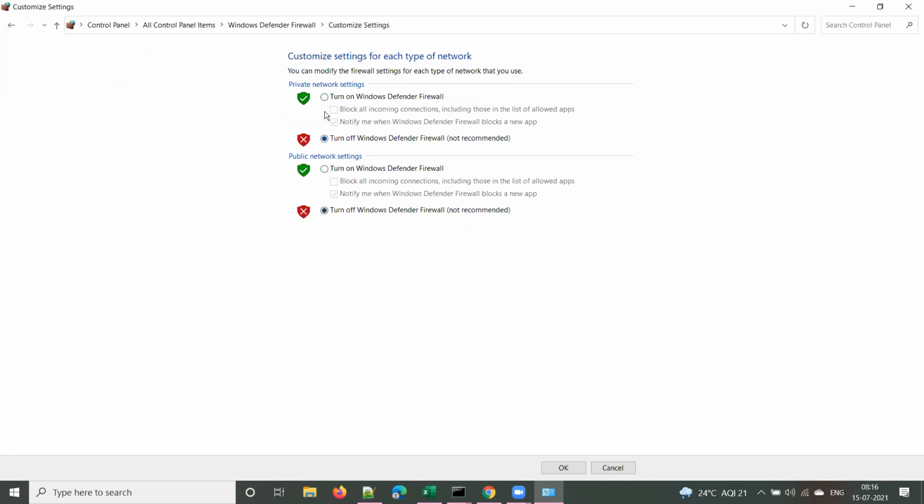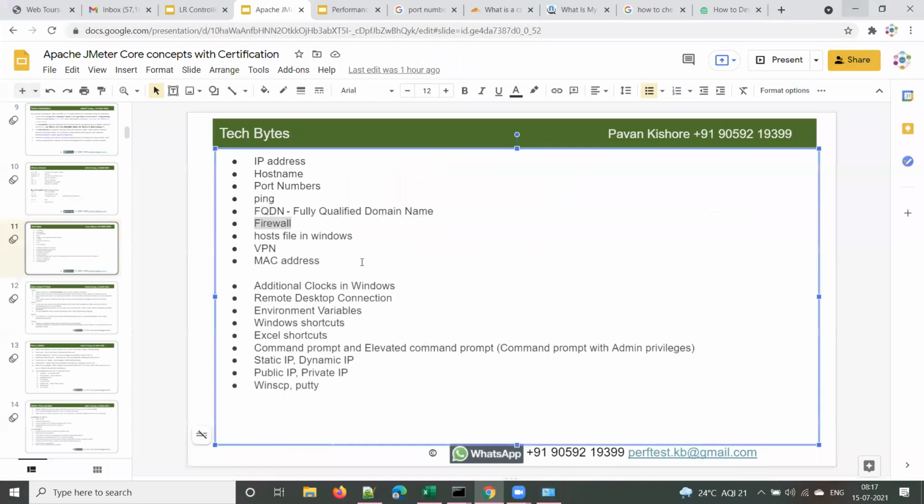When do we need to turn it off? We need to turn it off when we are running some installation, for example LoadRunner installation. It is recommended to turn off the firewall and disable the UAC, user account control, when you are installing some programs. In those cases, you may need to turn off this firewall.